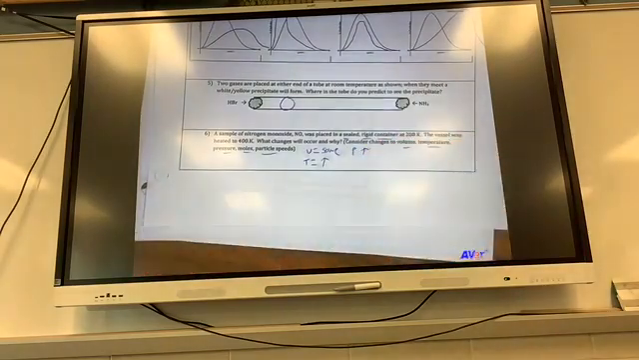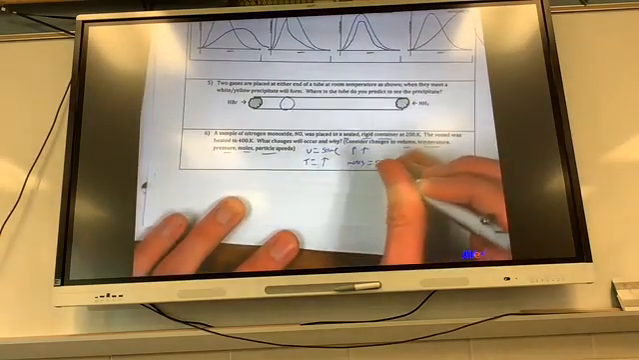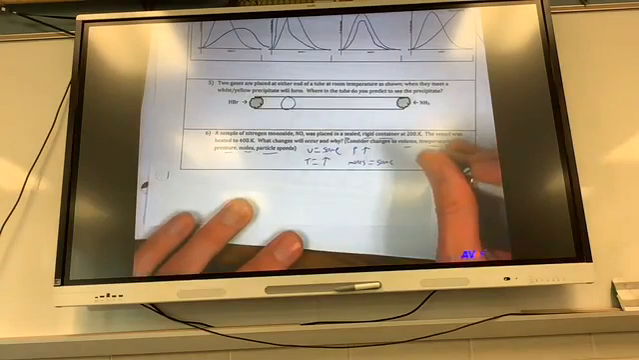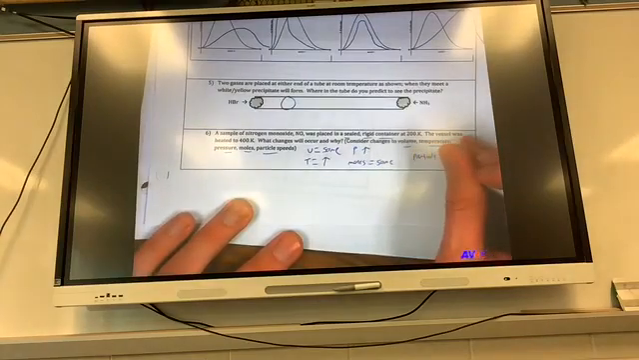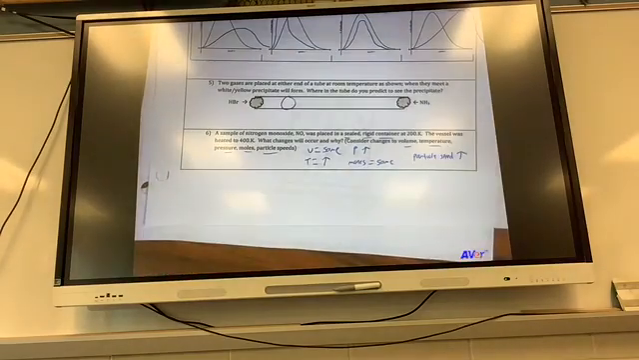Pressure. Why? Because I have more what? Collisions, right? More collisions. Number of moles: same. Why? Did I change my number of particles of gas? No, I did not. And then lastly, particle speed is going to increase, because we know that speed and temperature are directly related. Okay.